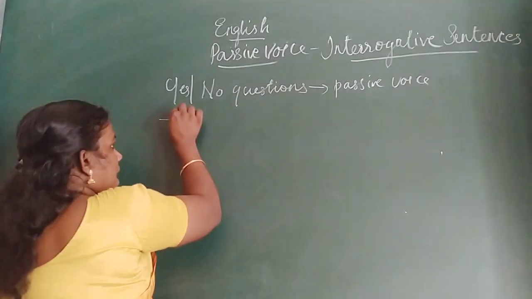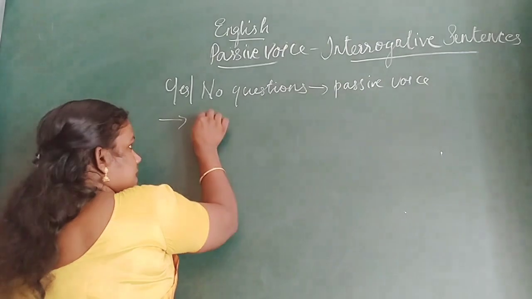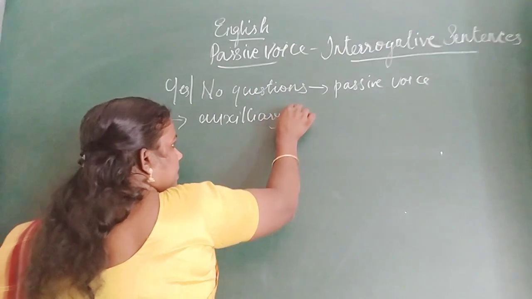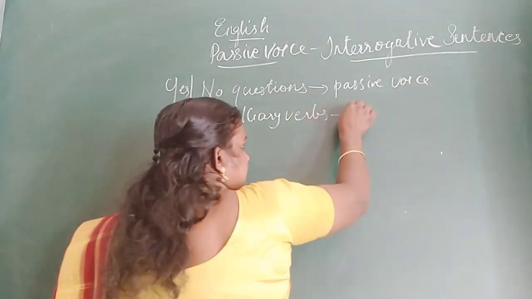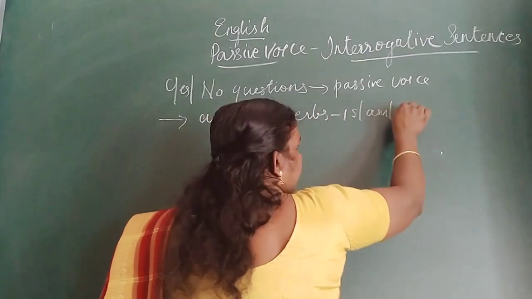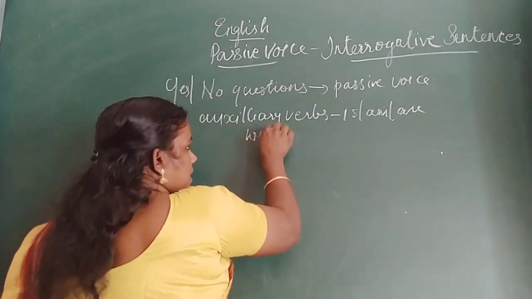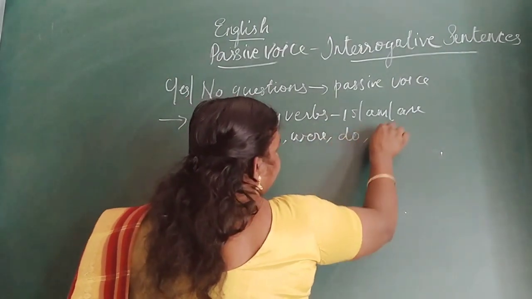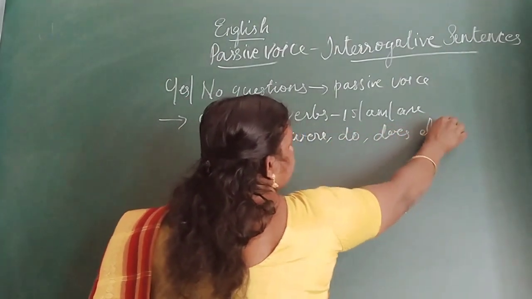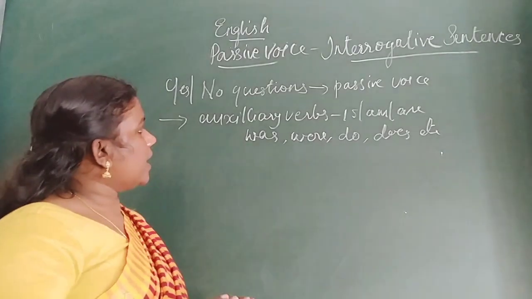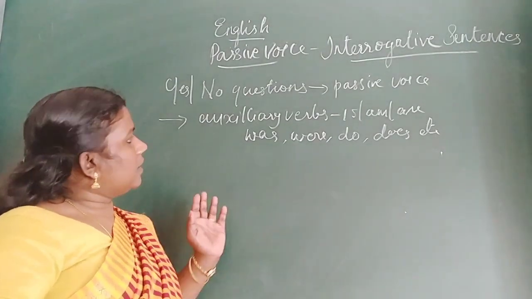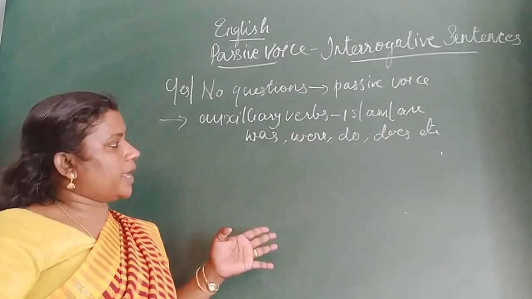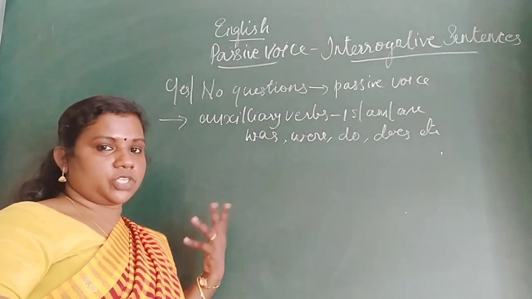Yes or no questions start with auxiliary verbs, like is, am, are, was, were, do, does, will, shall, like that.